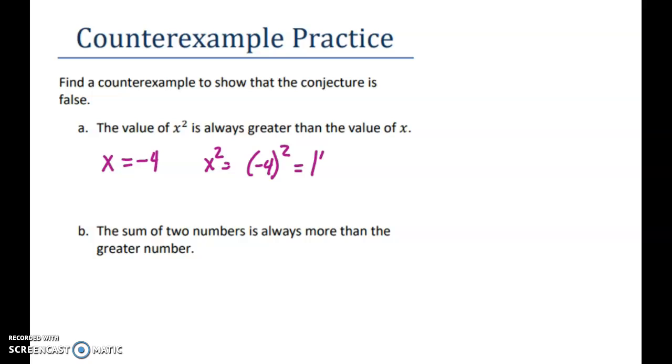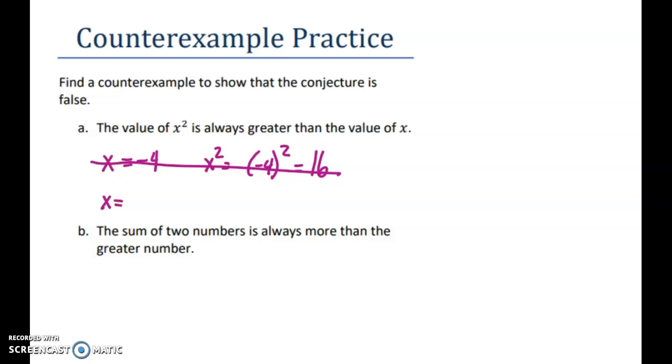And so -4 squared is 16. Well, that wasn't a counterexample because it said the value of x squared is always greater than the value of x. Well, 16 is greater than the value of x, which was -4. So that's not a good example. So sometimes you're trying to find one and you just have to try a few different things until you get one. So like I tried a negative number.